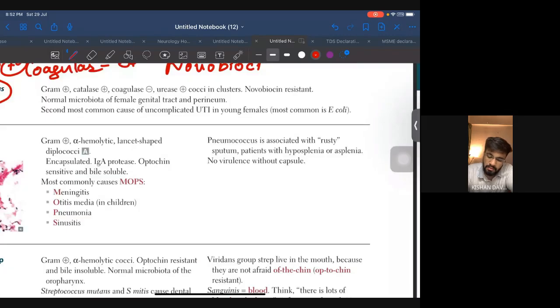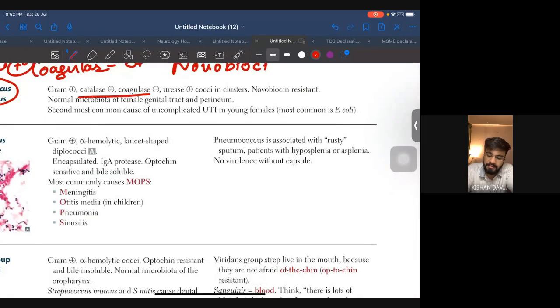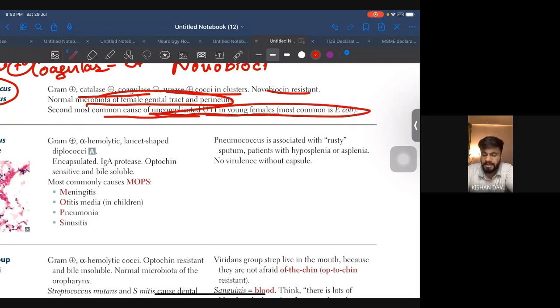Okay, so let's just see. Coagulase negative, urease positive, novobiocin resistant. Normal microbiota of the female genital tract and perineum. Second most common cause of uncomplicated UTI in young females. Most common is E. coli.